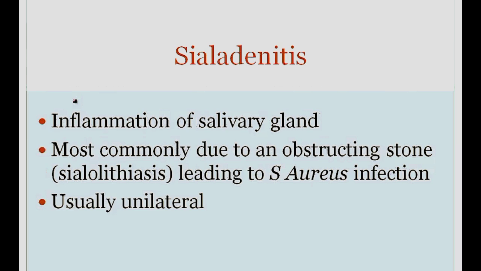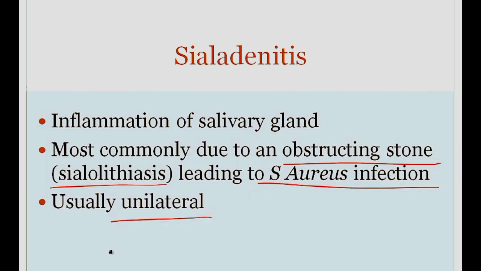Sialadenitis is just inflammation of the salivary gland. There really isn't much to say here. What happens is that the patients develop an obstructing stone. That's called sialadenitis. And remember the general principle in pathology, anytime you block a tube, you're going to get infection behind that block. And so when the stone obstructs, you end up getting inflammation of the salivary gland. It's usually due to a Staph aureus infection. And it's usually unilateral as well.